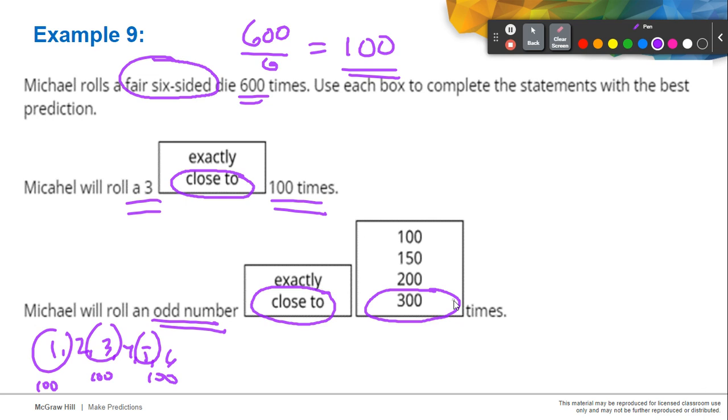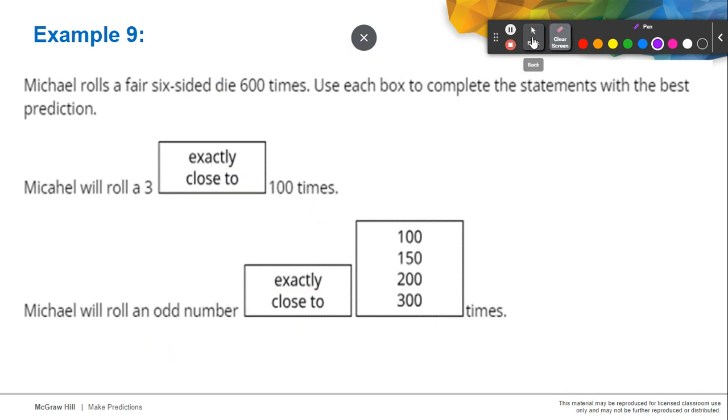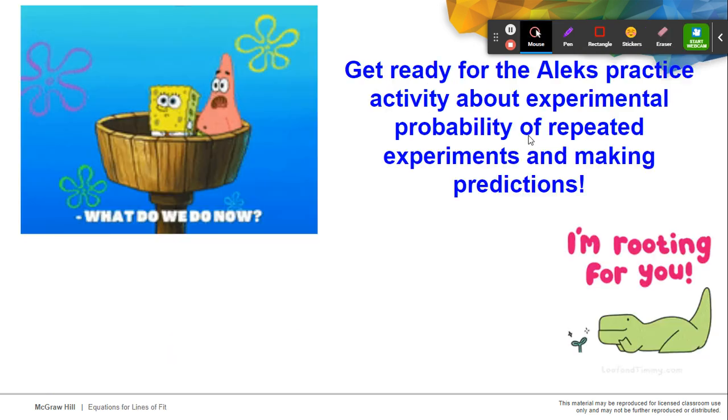So there you have it. That's how you find the experimental probability of a repeated experiment and use that in making predictions. I hope that the lesson in probability can help you in your future, by looking at the numbers and being cautious about the probability of being successful in doing something. Remember, the higher the probability, the more confident you will be.